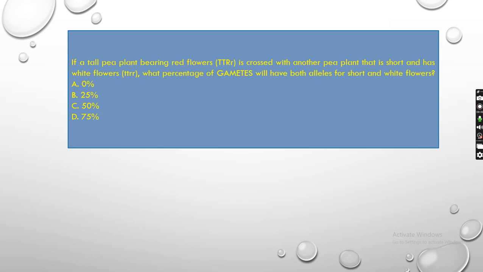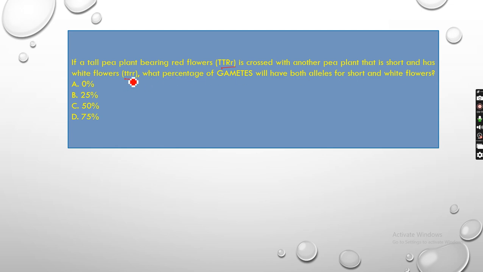Next one. If a tall pea plant bearing red flowers, T capital, R small, is crossed with another pea plant that is short with white flowers. In short, it is a capital T, and the small r is also there. These are not all capital, keep that in mind. What percentage of gametes will have both alleles for short and white flowers? You have to say how many percent of the gametes will have both short and white flowers.